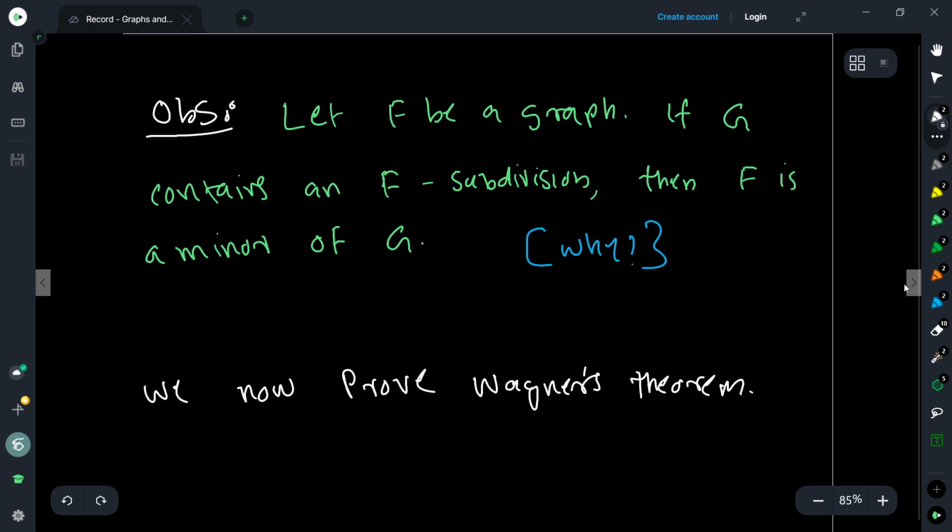Now we observe that given a graph F and a graph G which contains an F subdivision, then clearly F is a minor of G, right?